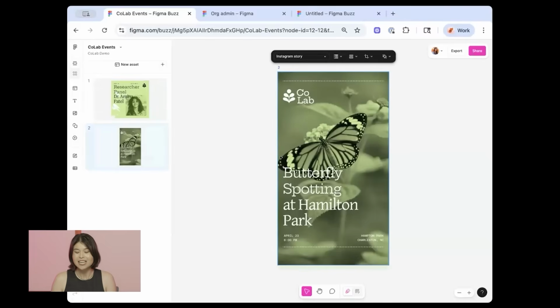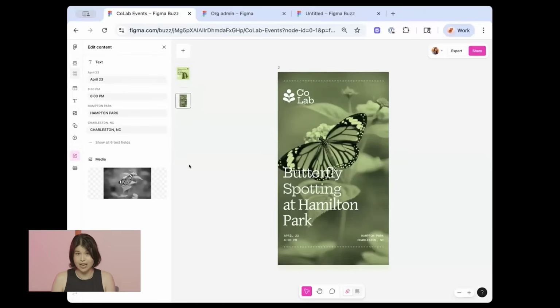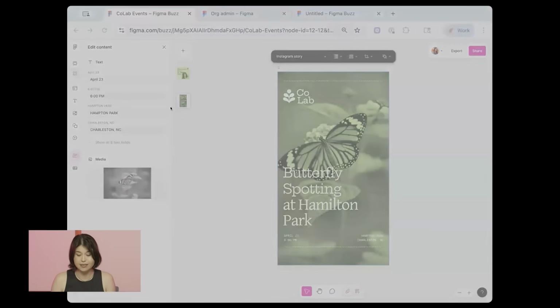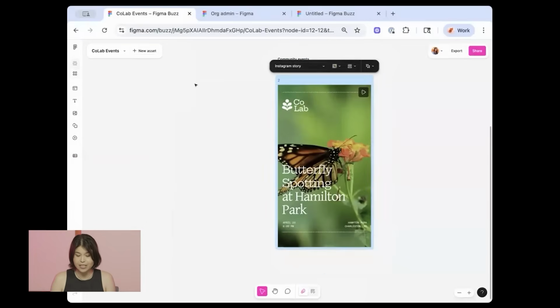in action. Here I have a static image and a static asset. It looks pretty good, but I know that I have a video asset that can make the asset look a little bit better in the background. So I'm going to go into this edit content panel, which is basically the place in Buzz where you can update text and images. I'm going to choose media and select this MP4 file that I have. I can add .mov and .mp4 files now within Buzz. So I will add that, and it looks great.